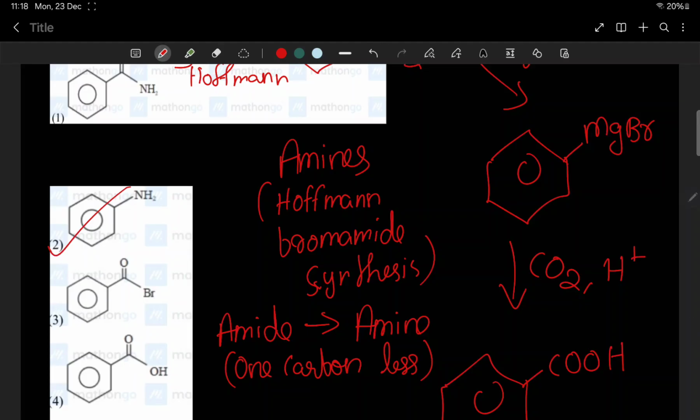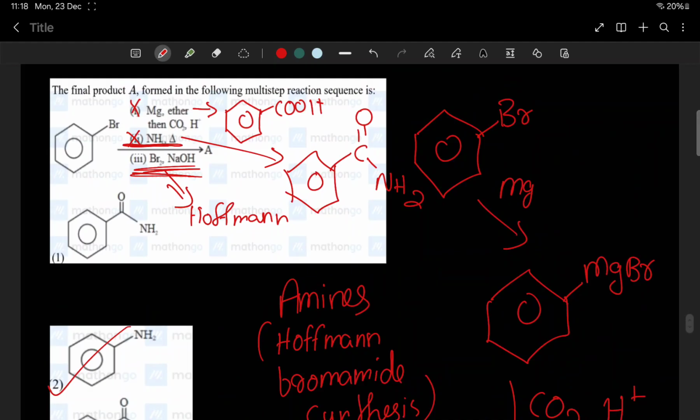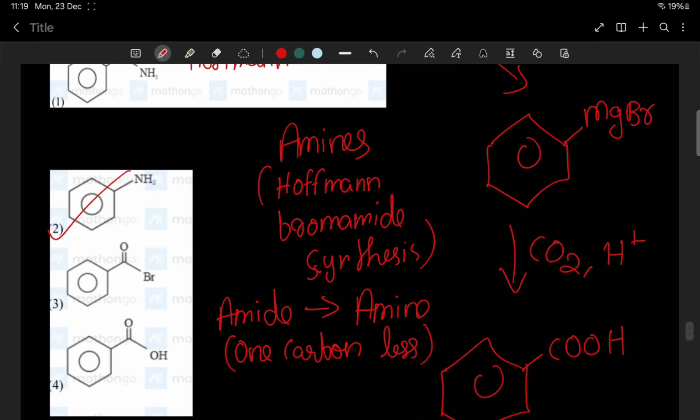So this is a very good question. It's a mixture of organic chemistry chapters. Mixture means we went through haloalkane, haloarene, then CO2 and carboxylic acid, then the amines chapter. This question is not really from haloalkane and haloarene, it is a mixture of all chapters. Really a very good question. Next, we'll go to the next question.